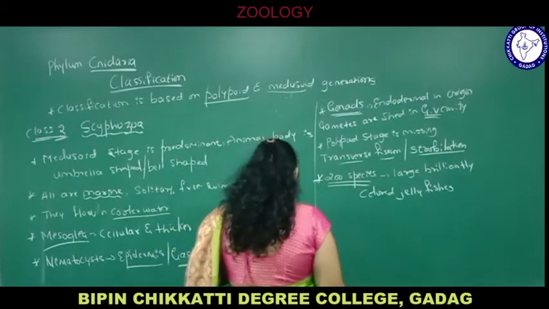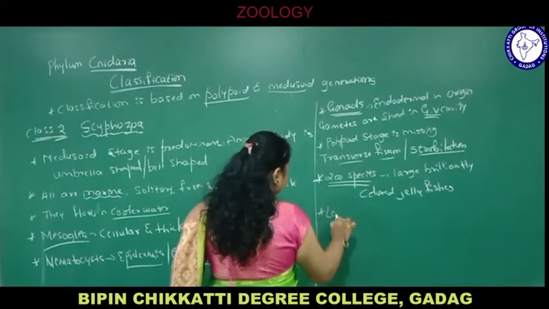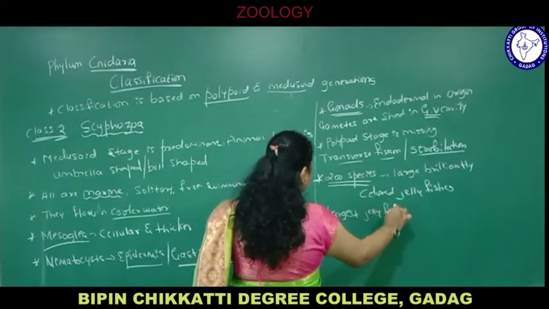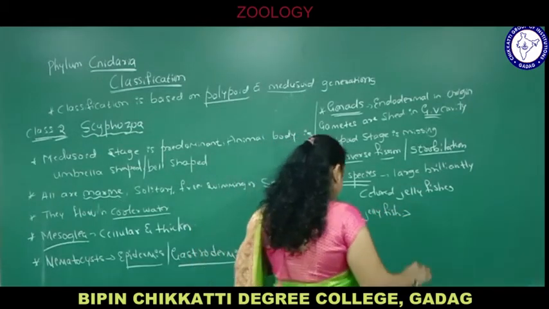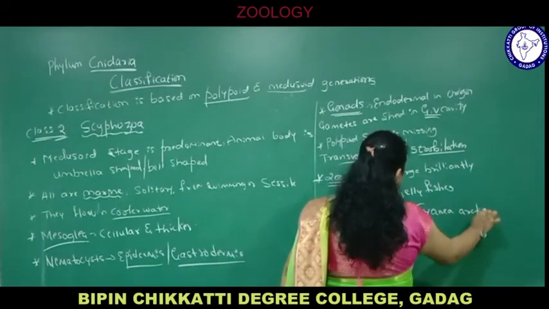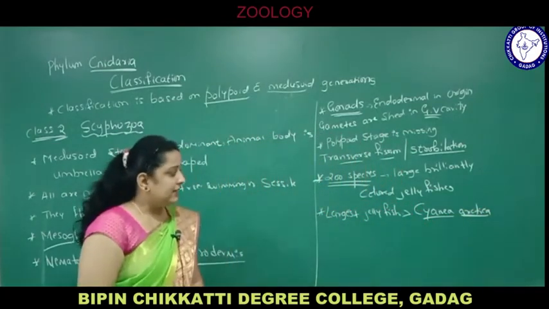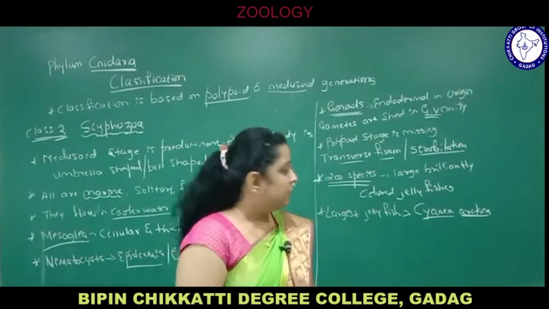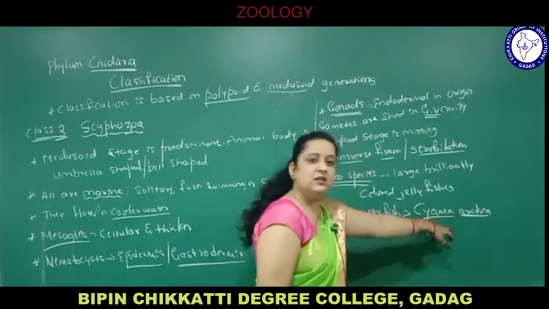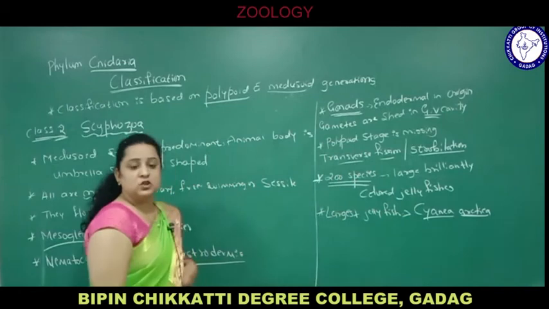And the largest jellyfish is Cyanea arctica. Underline this. I am underlining, following the rules of nomenclature for writing scientific names. The first name is the genus name, written with a capital letter. The second name is the species name, written in small letters. Underline separately because it is handwritten.